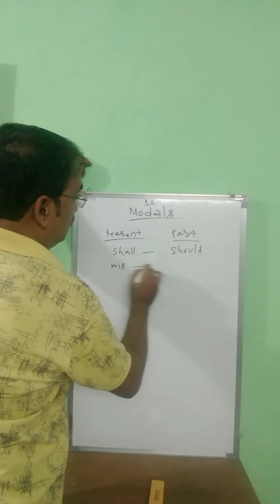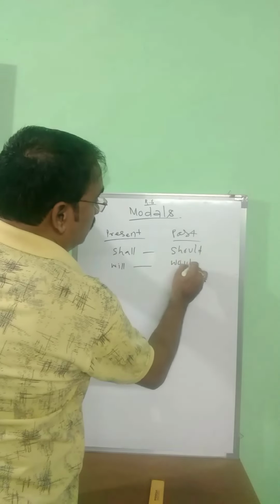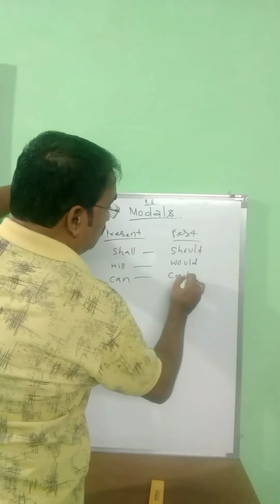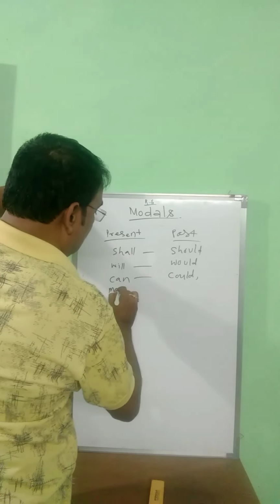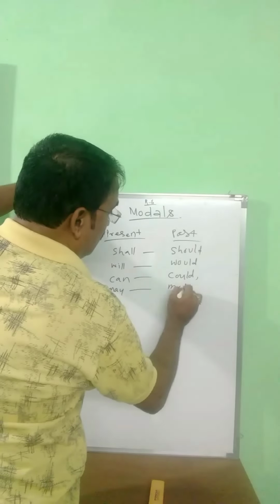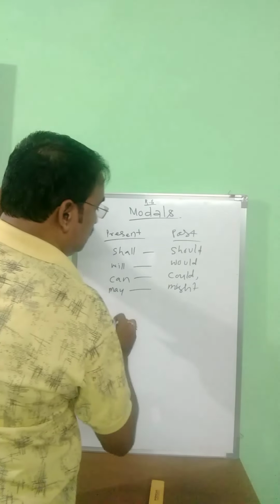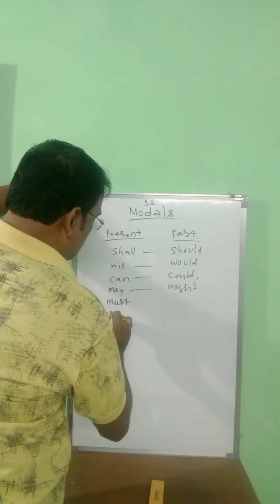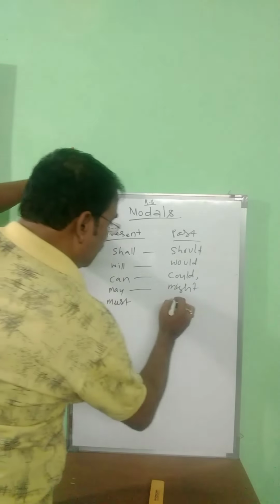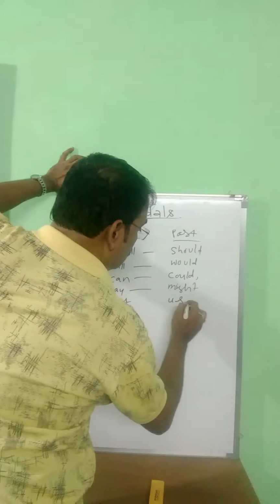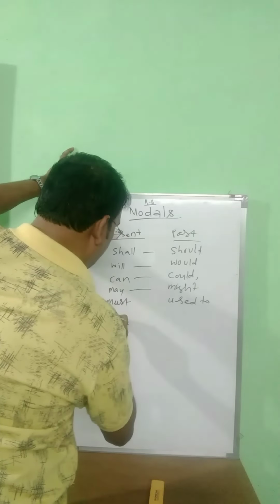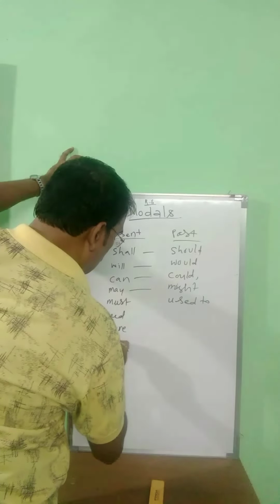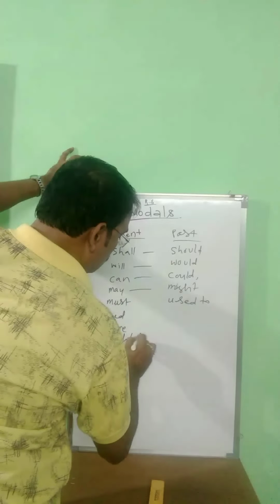Will, would, can, could, may, might, must, used to, need, dare, ought to.